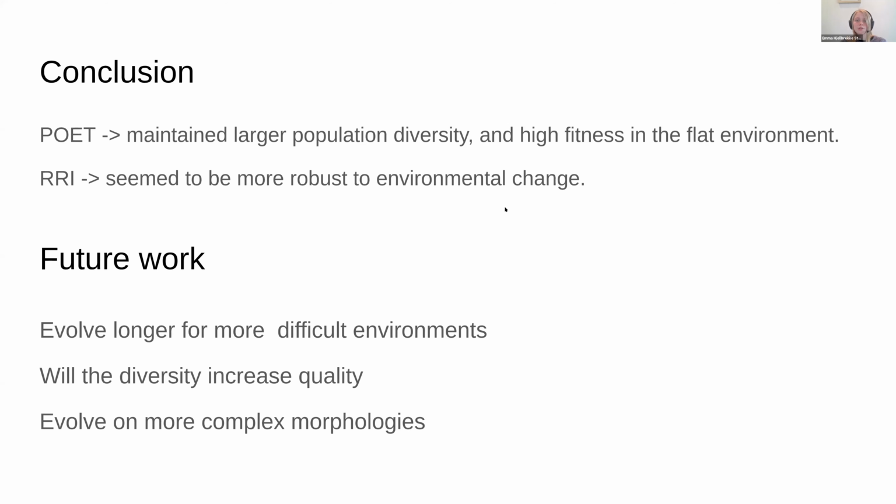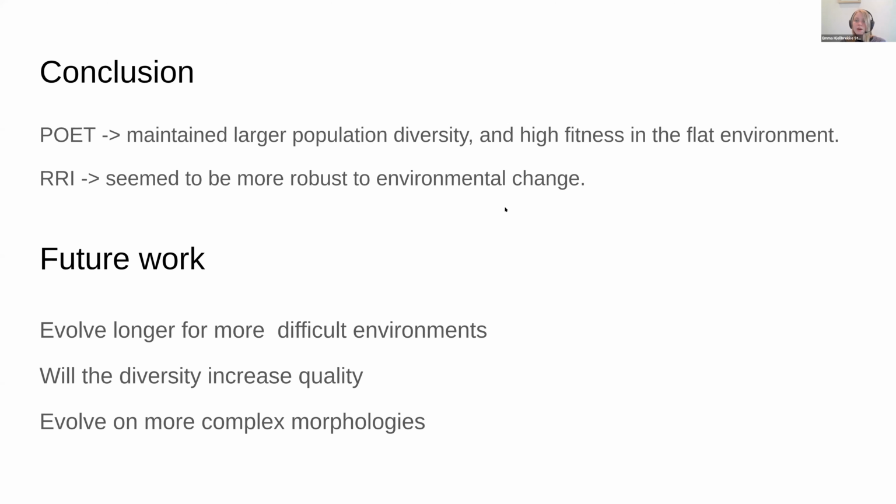We also conclude that the difficult curriculum of rapidly changing environments in RRI seems to make the individuals more robust to environmental change. In future work, we would like to evolve individuals for longer to see how the diversity, fitness, and robustness develop over many more generations.